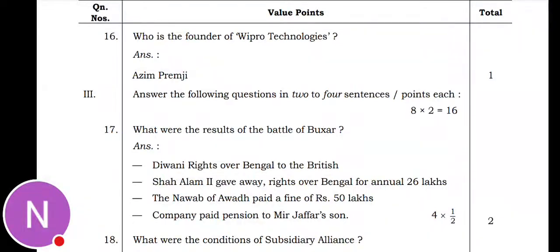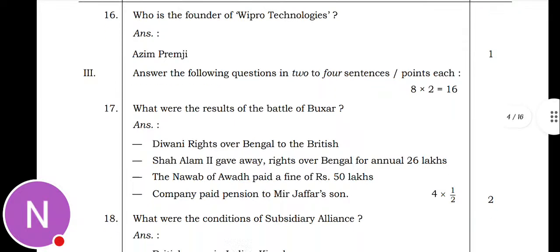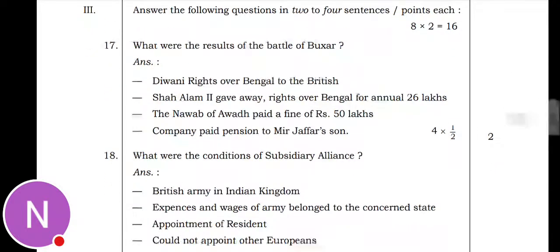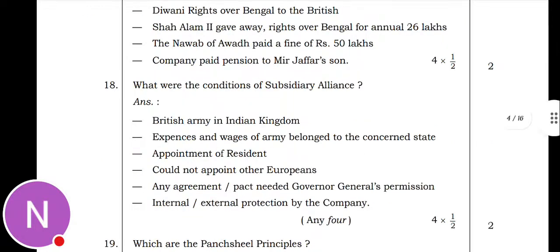Next, the third main they asked. Here 8 questions you have to answer, 2 marks each question, you will get 16 marks. Next, 17th question they asked is, what were the results of the Battle of Buxar? So Diwani rights over Bengal went to the British. Shah Alam II gave away rights over Bengal for 6 lakh. The Nawab of Awadh paid a fine of rupees 50 lakh. The company paid pension to Mir Jafar's son.